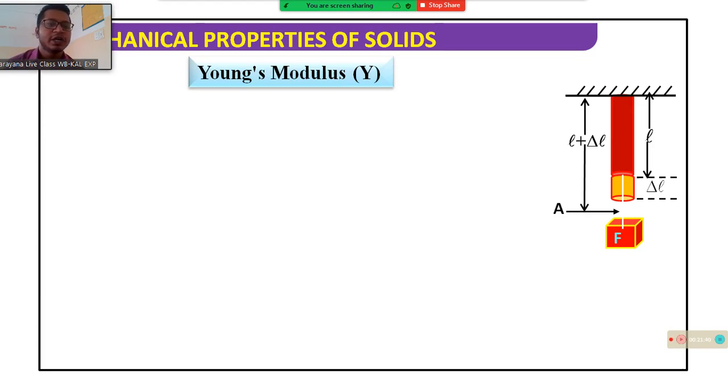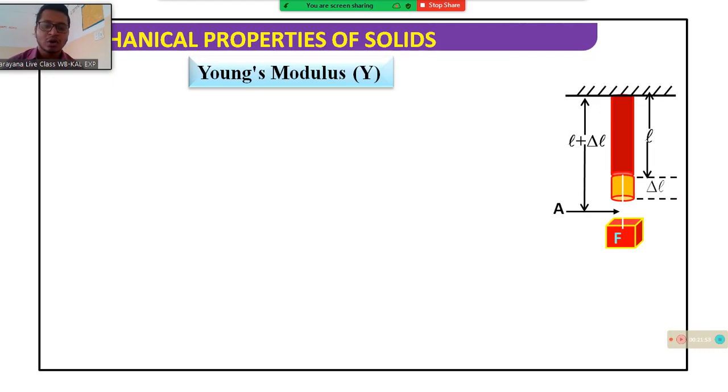I also repeat here, the original length of the object is L and the area of cross section is A. After applying the force F downward, the object extends and the extension is delta L, so it is the change of length.